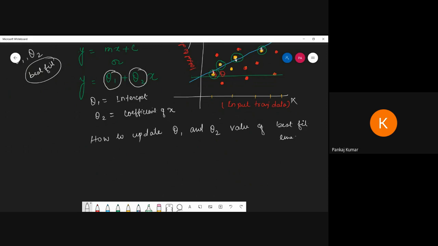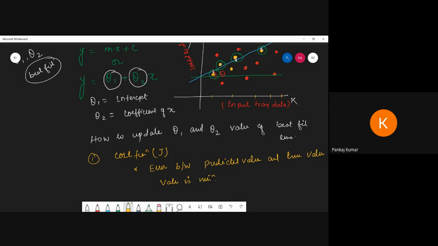Here we can use, as the first point, the cost function, called J. To achieve the best fit regression line, the model aims to predict the value such that the error between the predicted value and the true value is minimum. That is the task. Then we can get the theta 1 and theta 2 values at the best fit.